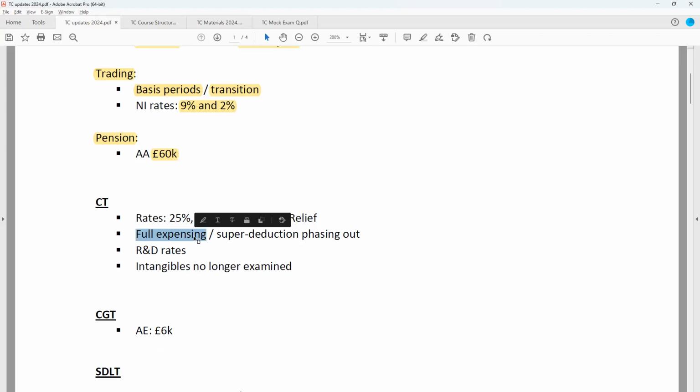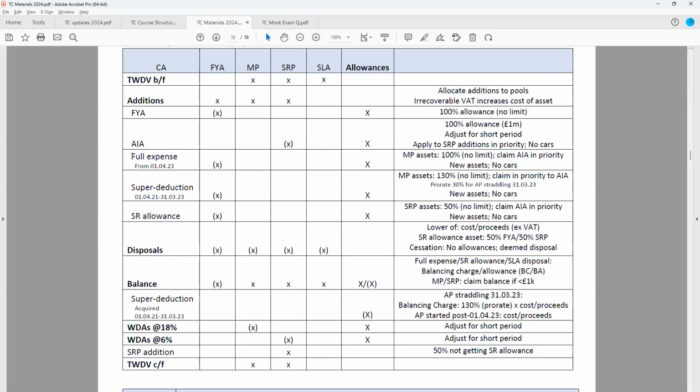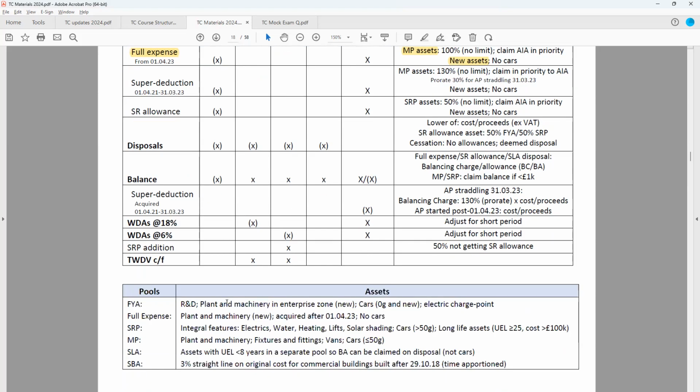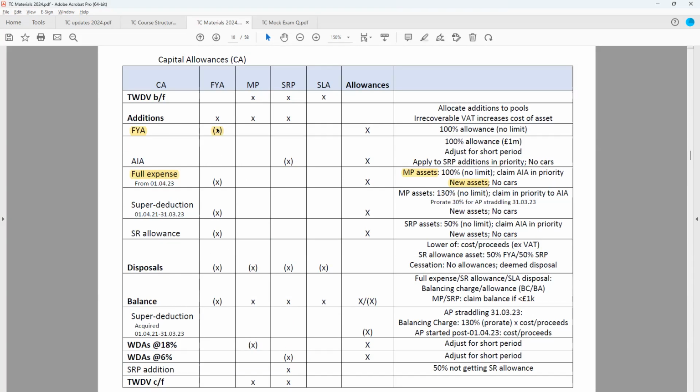So there's also some new rules around capital allowances. So full expensing is now in place. So companies can take a full deduction for expenditure on new assets, which would normally go into the main pool, doesn't include cars. So in a way, it's very similar to the first year allowances we get on very specific assets, things like plant and machinery and enterprise zones, R&D assets, etc. So it is similar to those, other than that they are on specific assets, where this is kind of on all main pool assets except cars.